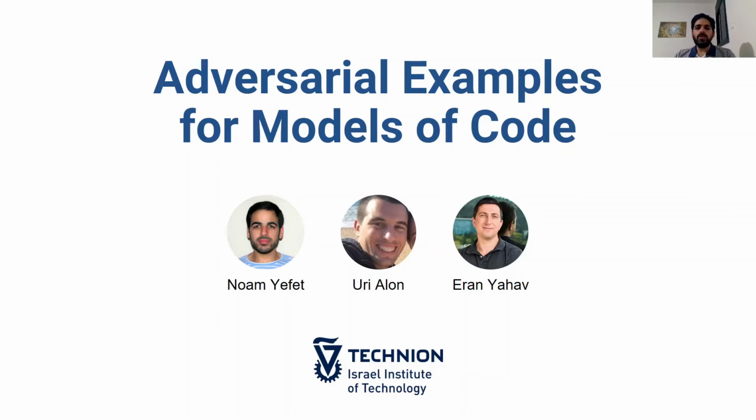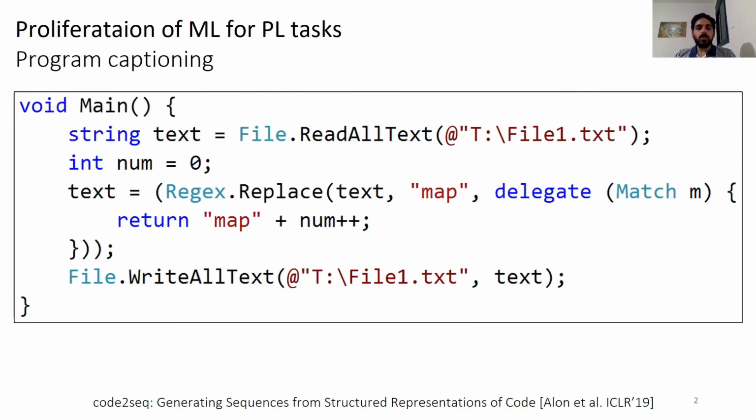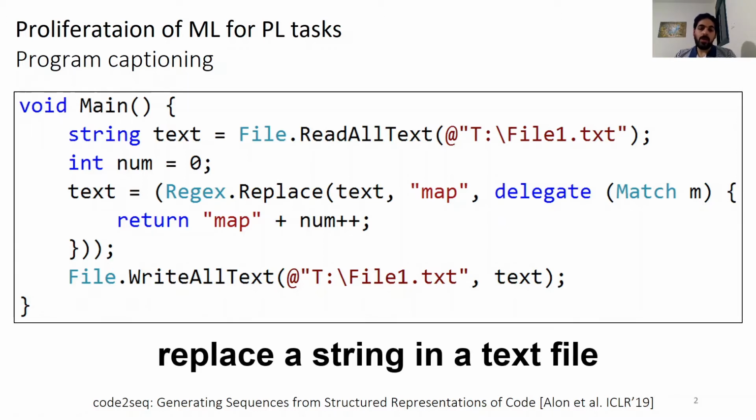Our work is about generating adversarial examples for models of code. There has been a lot of progress on the application of machine learning to programming language tasks. For example, here is a task of taking a code snippet and generating some descriptive caption for that piece of code. For this snippet, our model generates the caption "places a string in a text file", which as you can see from the code is a pretty good caption.